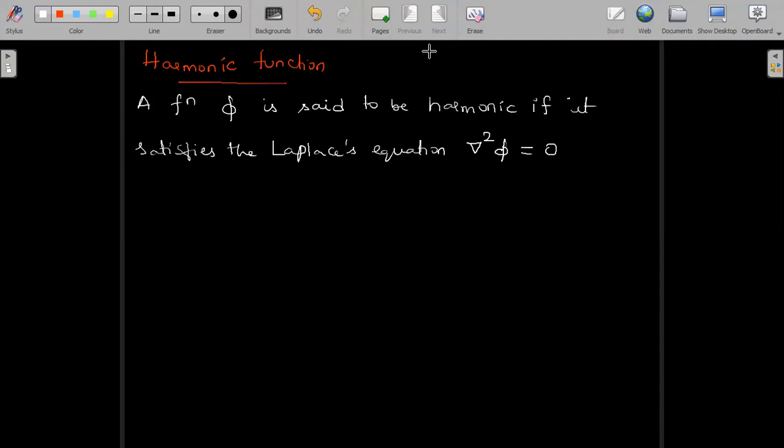Now we will understand in Cartesian form how the Laplace equation is given, and in polar form how the Laplace's equation is given. So in Cartesian form, phi of x comma y is said to be harmonic. x and y are the variables in the Cartesian.